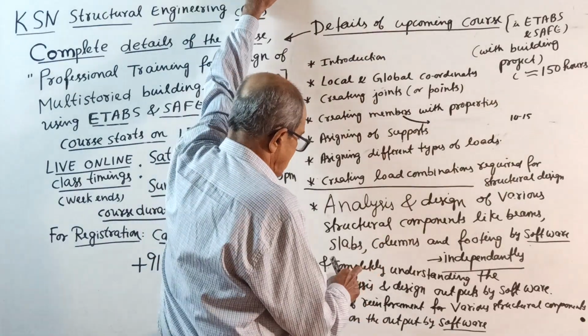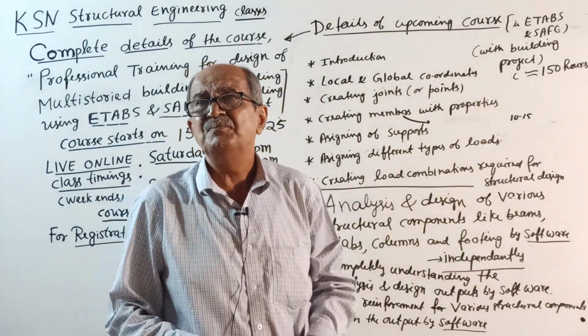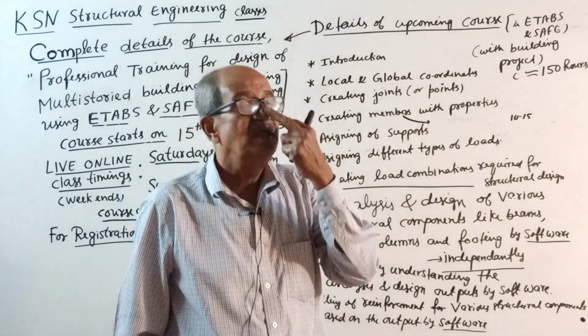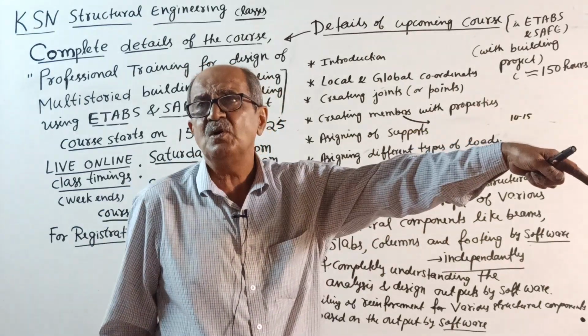So, and then the design part. When you design a member, sometimes a beam can be unsafe. Why? Either it may fail in shear. Then what will happen in the software?